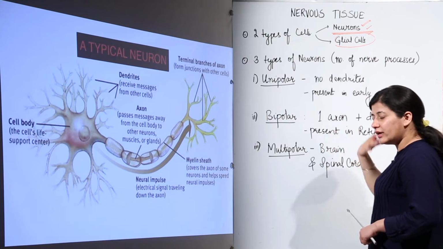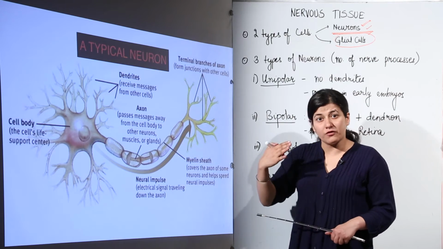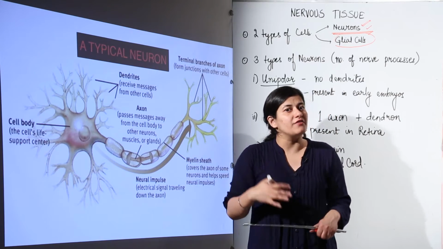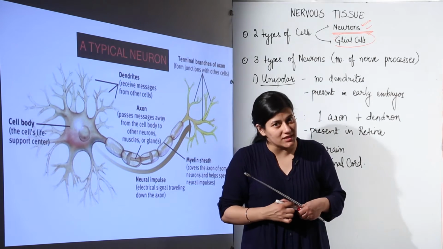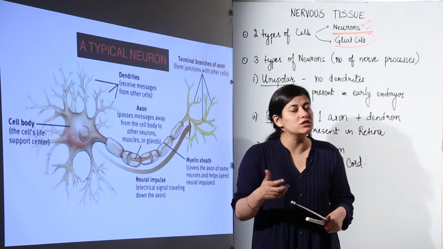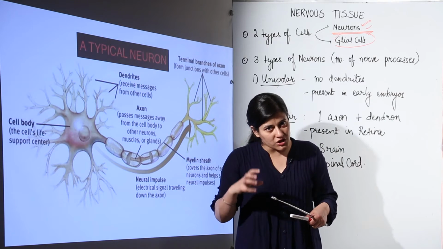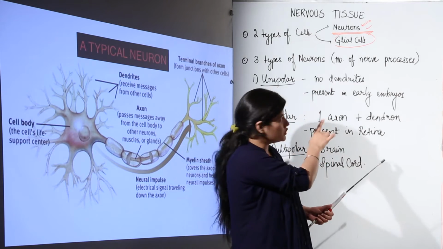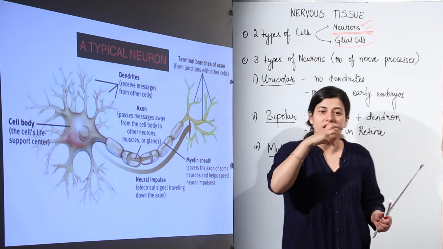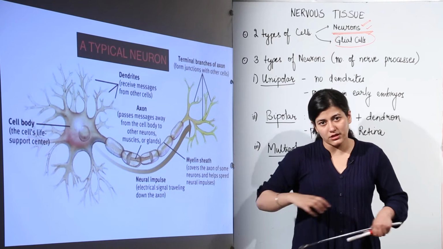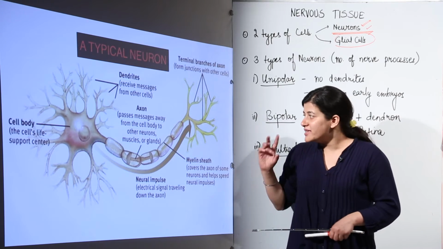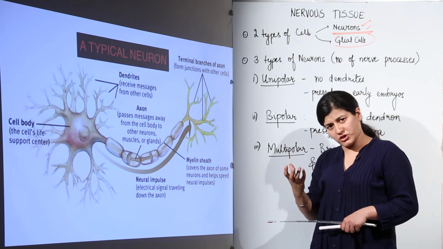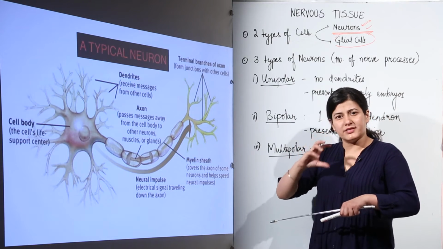The more advanced an organism is in terms of development, the more complex its nervous tissue would be, or the greater the amount of nervous tissue present inside it, because the more neurons there are, the more complex the control and coordination mechanism would be. So we have two types of cells. First are the neurons, and then the glial cells, which are for nourishment of the neurons and are present around them. The second thing you have to remember is that these neurons, the important part of the tissue, are present in bundles.